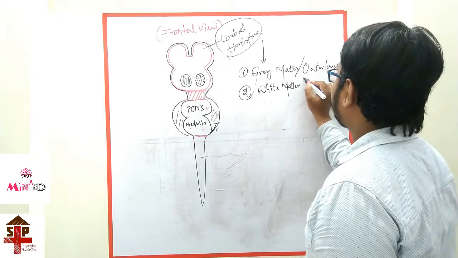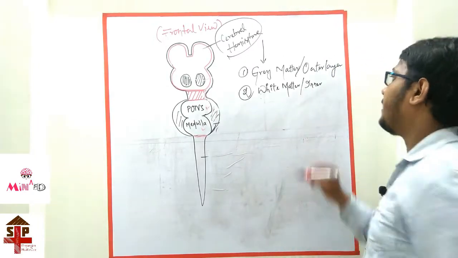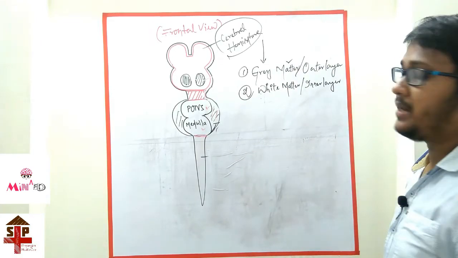The cerebral hemisphere is made up of an outer layer of gray matter and an inner layer of white matter.